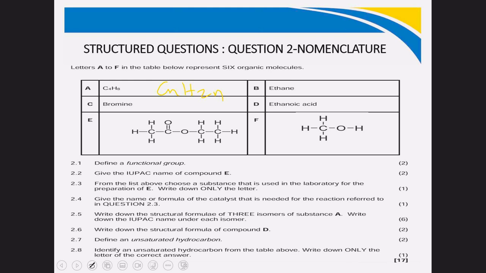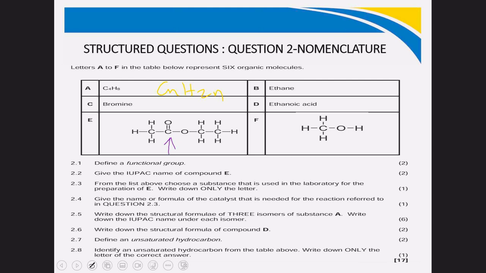Bromine water can be used to test alkanes and alkenes, or saturated and unsaturated. We also know that if we see bromine, chlorine, iodine, and fluorine, then the homologous series will be a haloalkane. Ethanoic acid is a carboxylic acid. And then when we look at E, we have a carbon double bonded to oxygen, which is a carbonyl, bonded to oxygen and bonded to a carbon.